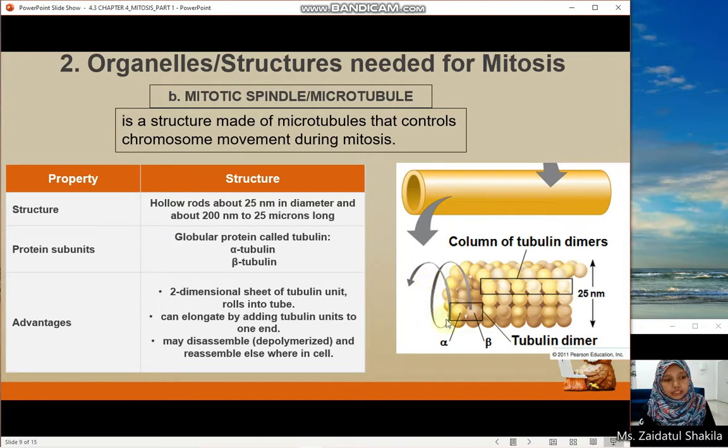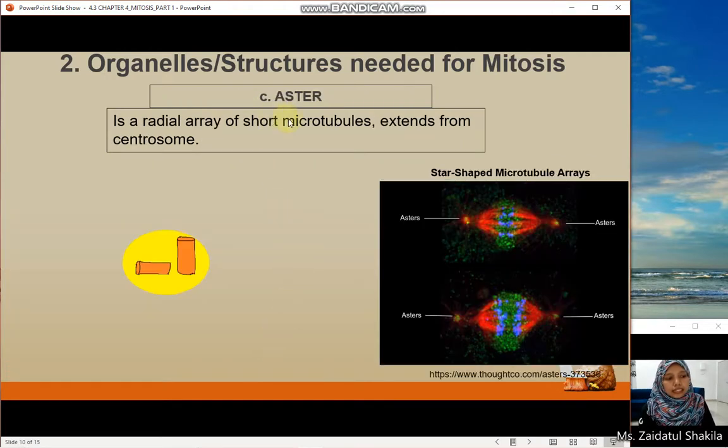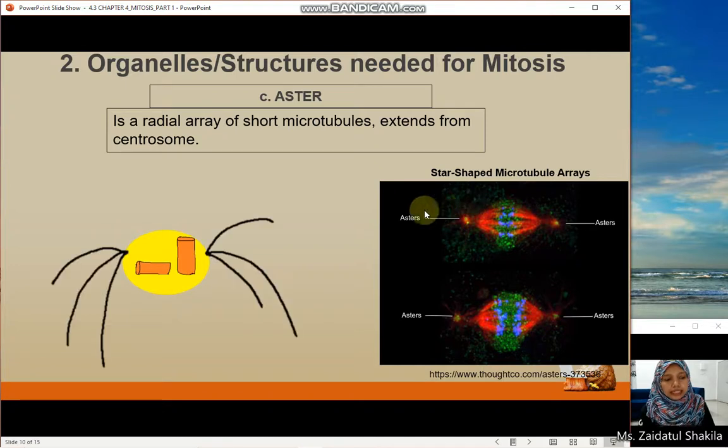The advantage of this tubulin is that it can elongate by adding tubulin units at one end, and then it can disassemble, or depolymerize, and reassemble again elsewhere in the cell. The third one is the aster. The aster is the radial array of short microtubules that extend from the centrosome, the star-shaped microtubules.